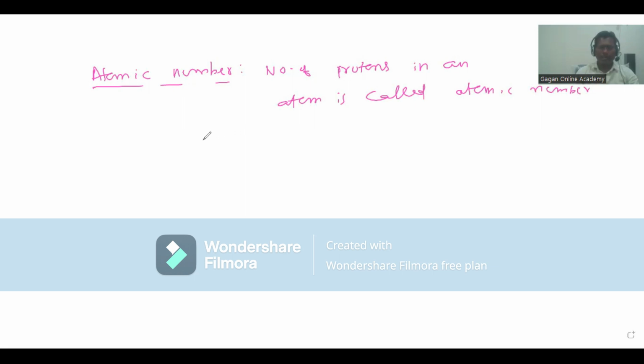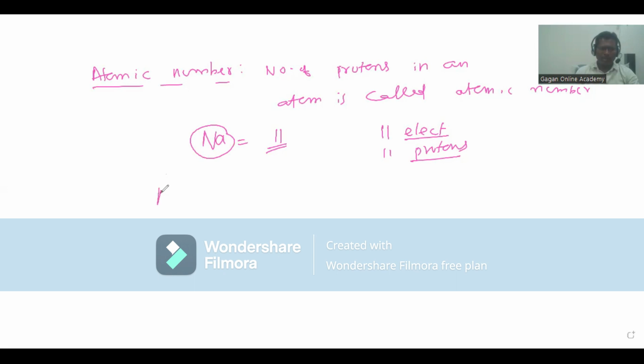If I say sodium, its atomic number is 11. It means the sodium atom has 11 electrons and 11 protons. If we know the atomic number, we can know the number of electrons and protons present in the atom. That is the importance of atomic number.